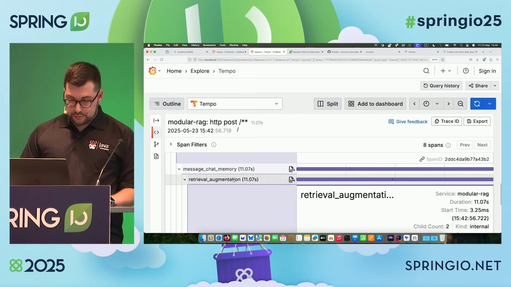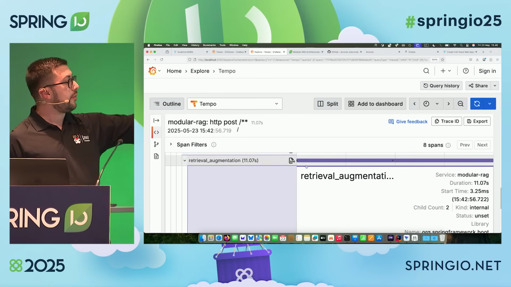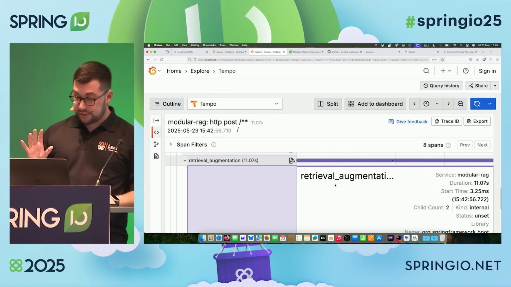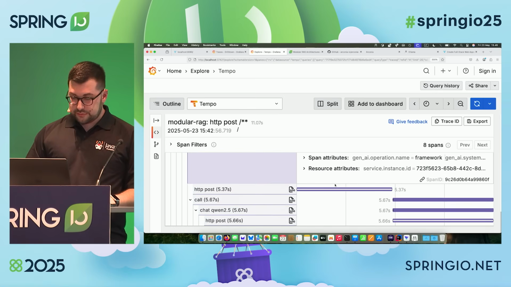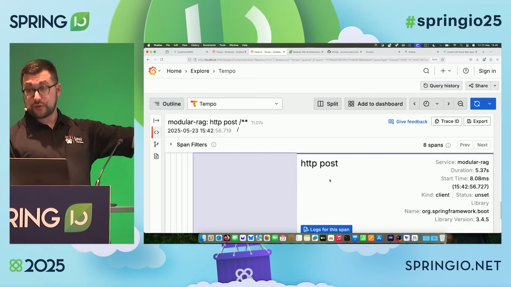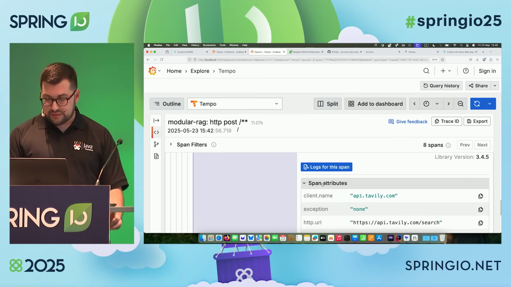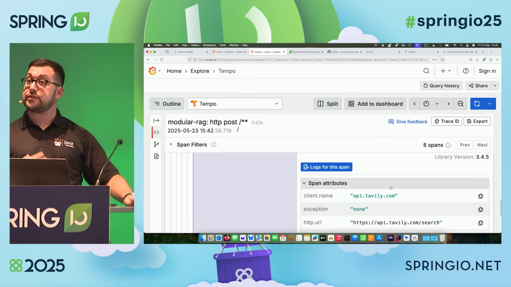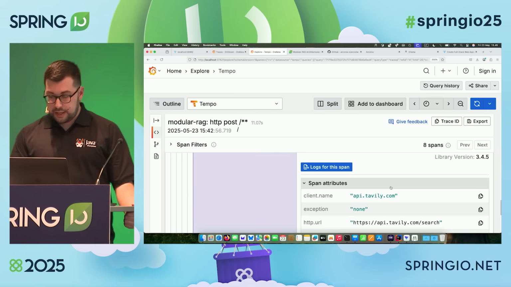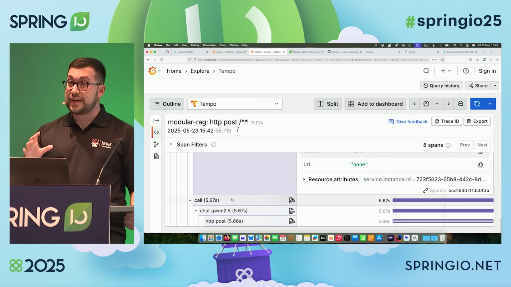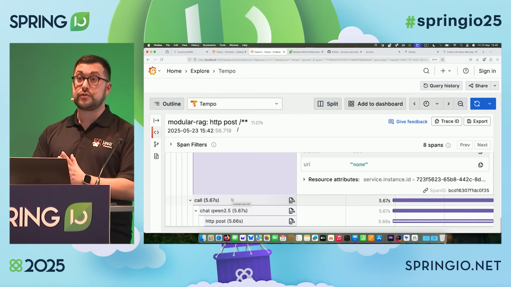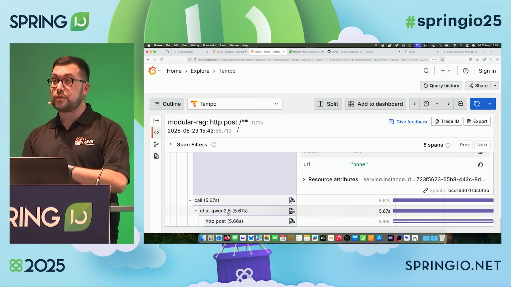Then I'm going through the retrieval augmentation step. We can see here from the modular RAG package in Spring AI, as part of that retrieval augmentation process, we are performing an HTTP POST request to the Vitale API. So we are performing this search under the hood, retrieving all the search results. And then what Spring AI is doing under the hood is combining all those documents, all those results from the search engine into the prompt.